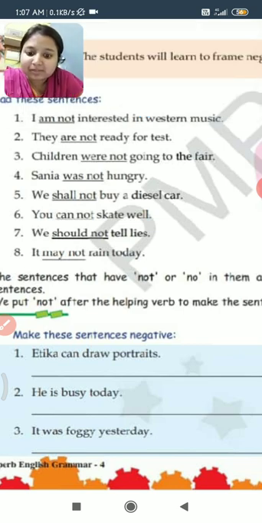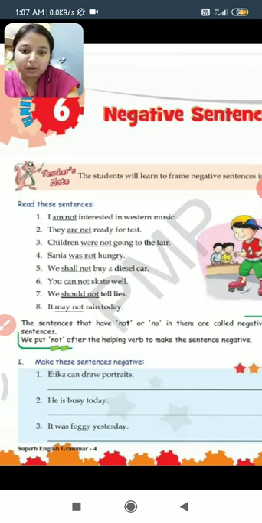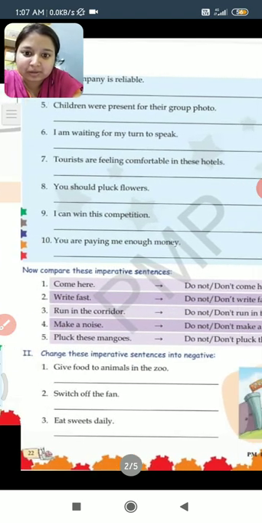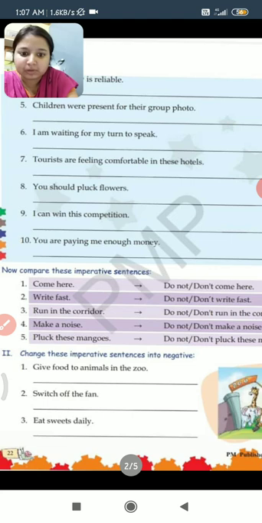Next, he is busy today. Is is the helping verb. So after is, we will add not. He is not busy today. It was foggy yesterday. It was not foggy yesterday. It is very simple. Just you have to put not after the helping verb. And so, till question number 10, it can be easily solved by you people.